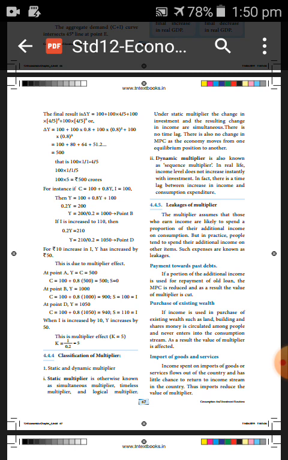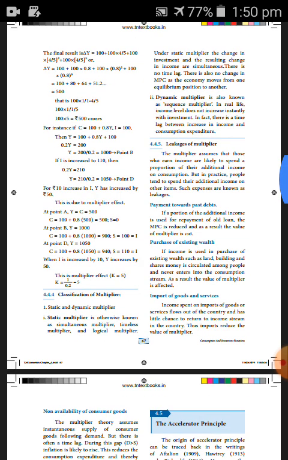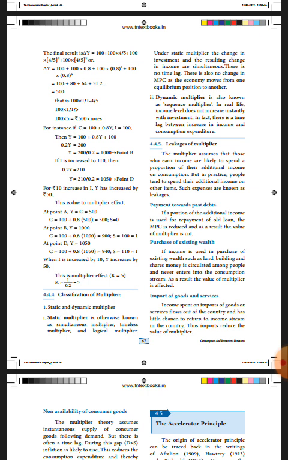Now next one is import of goods and services. Import, that is nothing but getting goods from other countries. If income is spent for imports, it will reduce the value of multiplier.